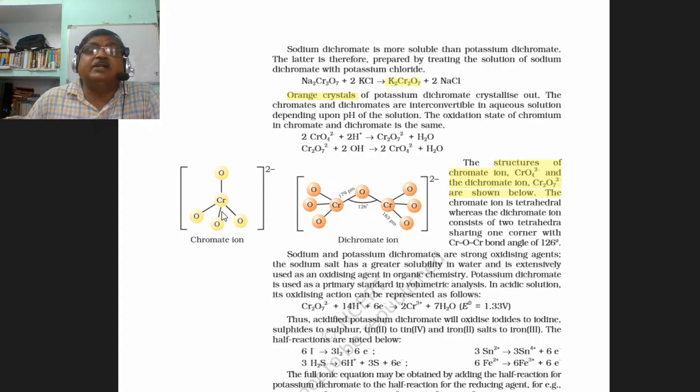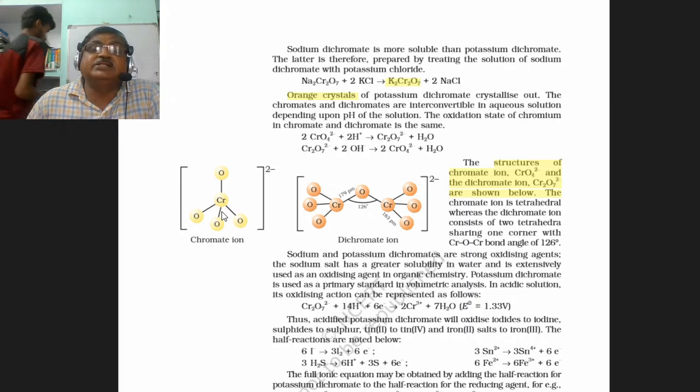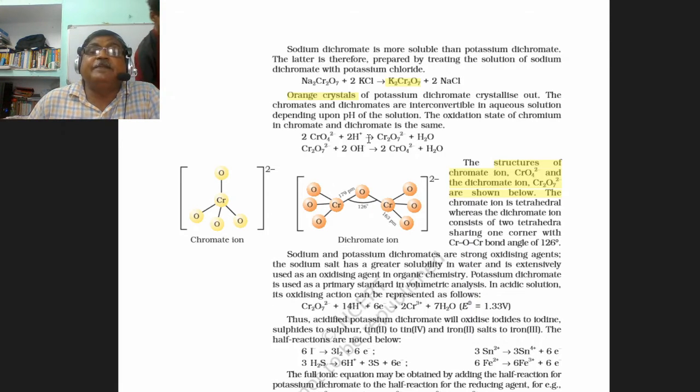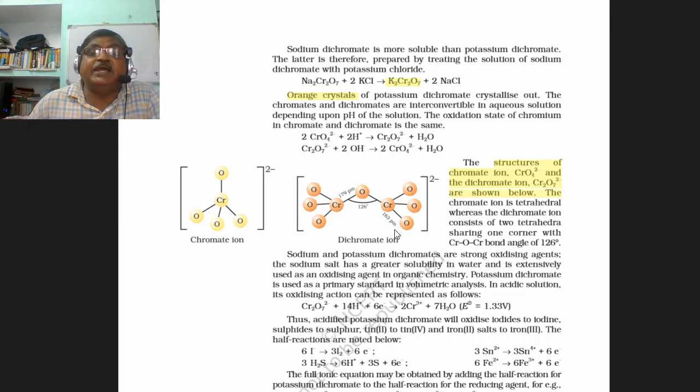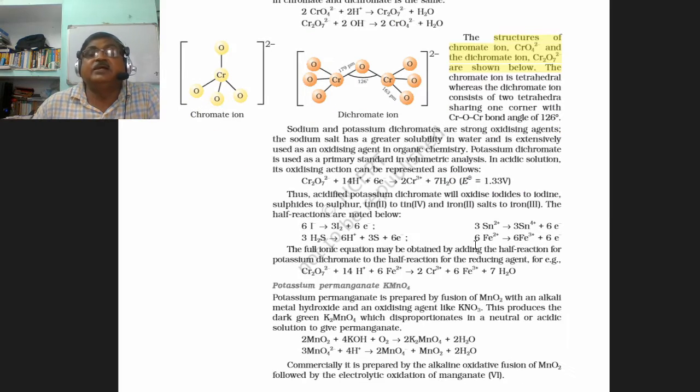The yellow colored chromate ions on acidification are converted into orange colored dichromate ions, and dichromate ions on adding alkali give back yellow colored chromate ion. This is called the interconvertibility property of the structures of chromate and dichromate ion.